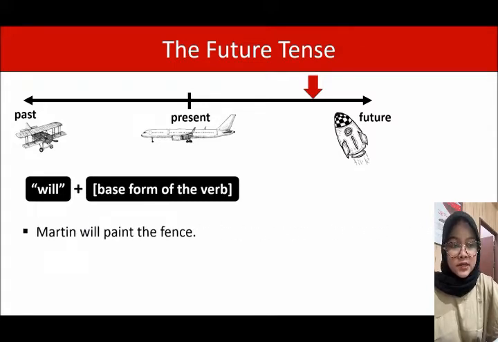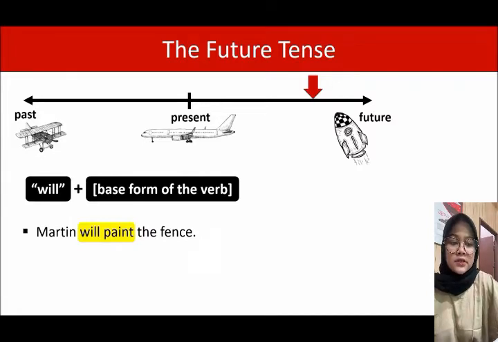Martin will paint the fence. Will paint is the future tense. And here we can see will and the base form of the verb, to paint. Now, the base form is the version you will find in the dictionary. It's not painting, it's not paint, it's not painted. It's the infinitive form without the word to.